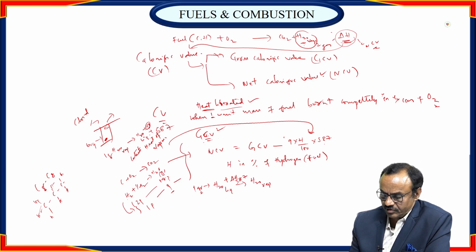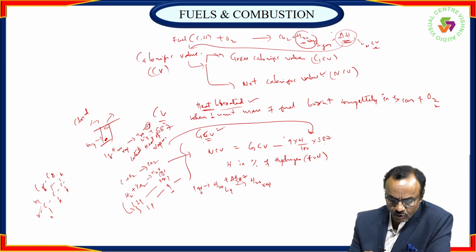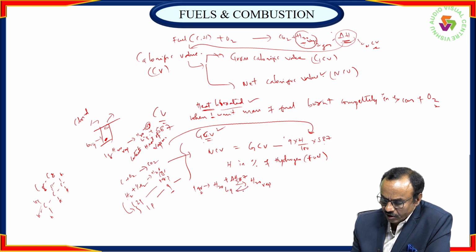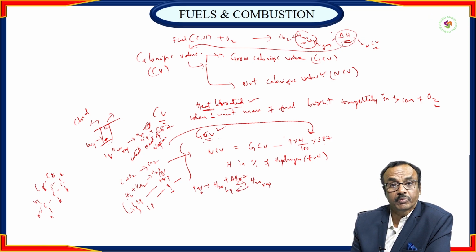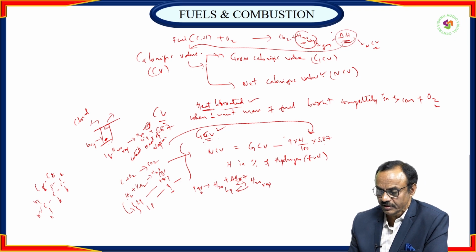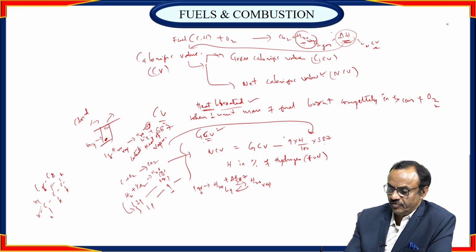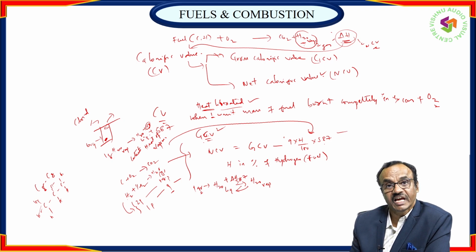This amount of heat required is called the latent heat of vaporization. If the combustion takes place in a closed container, almost the equivalent amount, 587 calories, is liberated. This is the formula we use for calculating net calorific value.